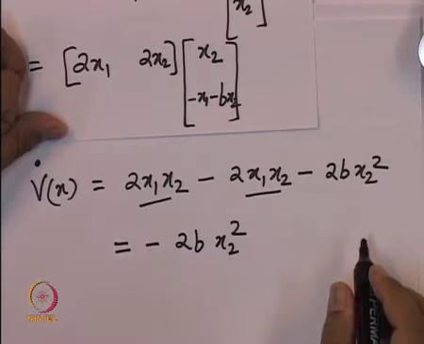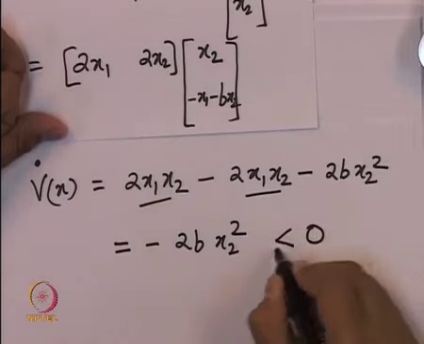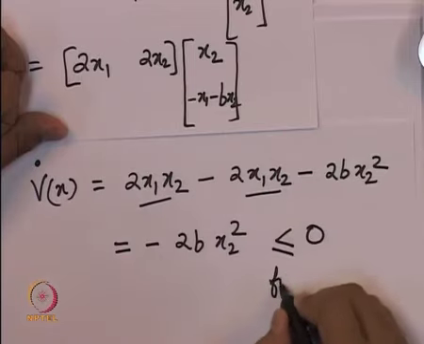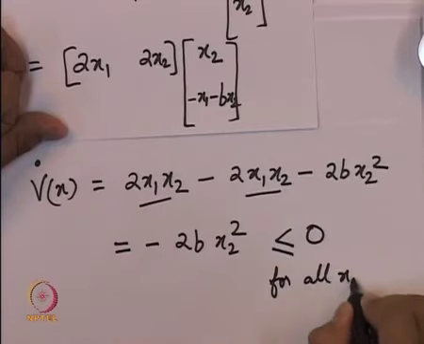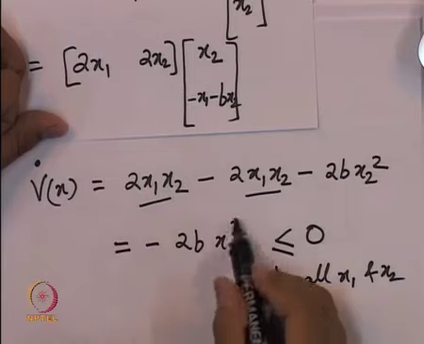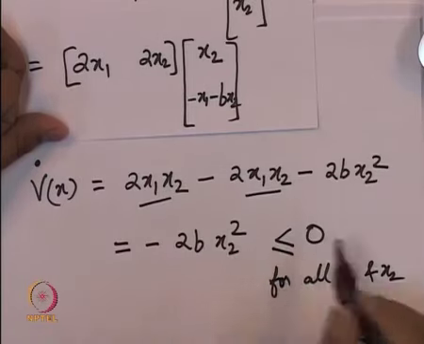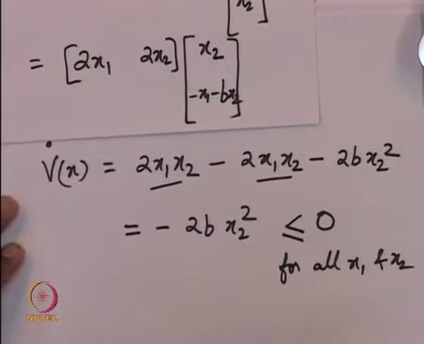Since we have assumed that b is positive, this quantity is less than or equal to 0 for all x1 and x2. It turns out that x1 does not appear at all in the definition of v dot of x, but in any case for all x1, x2 this is less than or equal to 0.